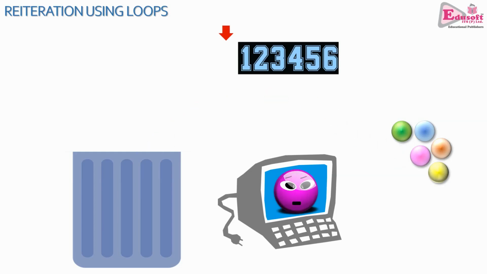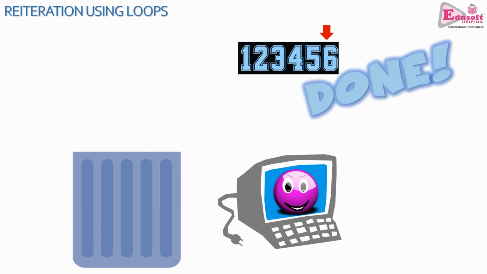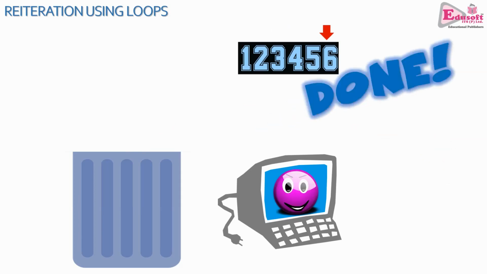And as the first ball goes in, counter is updated to 1. Second ball, 2. There goes the third ball inside the bin, 3. Next ball, 4. Fifth ball, counter is on 5. Sixth ball, and counter is updated to 6. And this is how it is done for the computer. That's the very concept of loops or reiteration in programming languages.